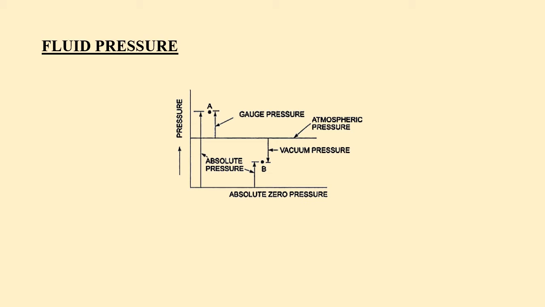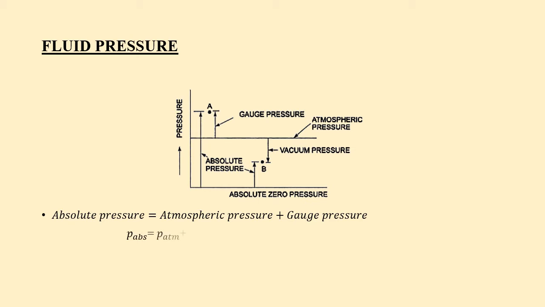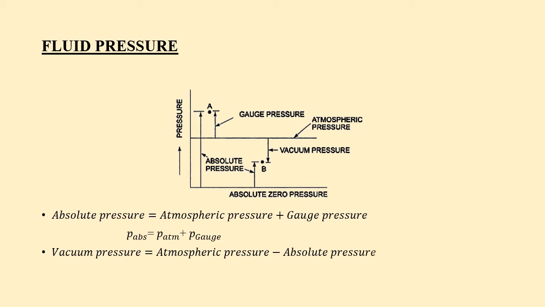Now, from the figure we can write that absolute pressure is equal to atmospheric pressure plus gauge pressure. In other words, P absolute is equal to P atmospheric plus P gauge. P absolute means the absolute pressure, which is equal to P atmospheric, that is the atmospheric pressure, plus P gauge, that is the gauge pressure. And it is also clear that vacuum pressure is equal to atmospheric pressure minus absolute pressure.